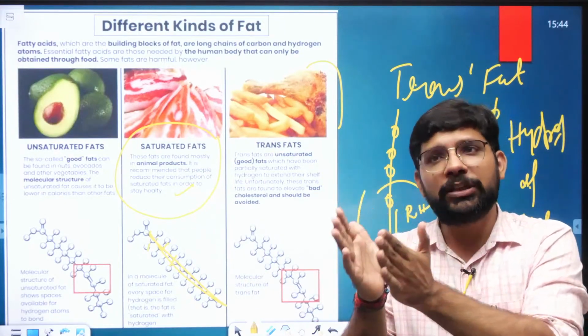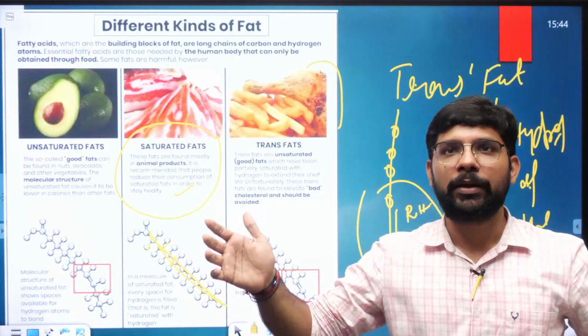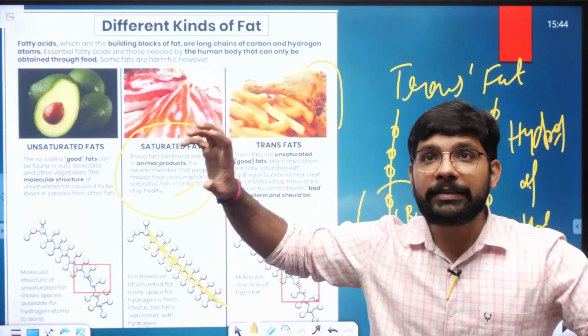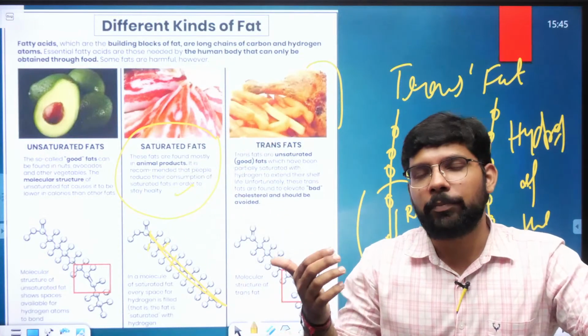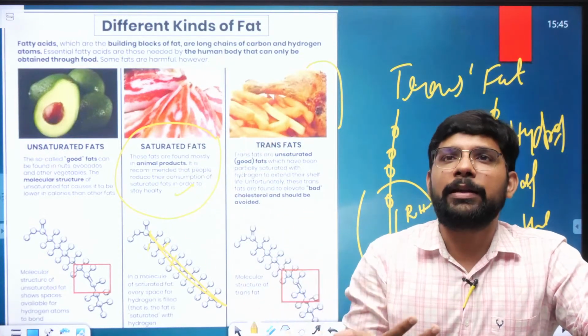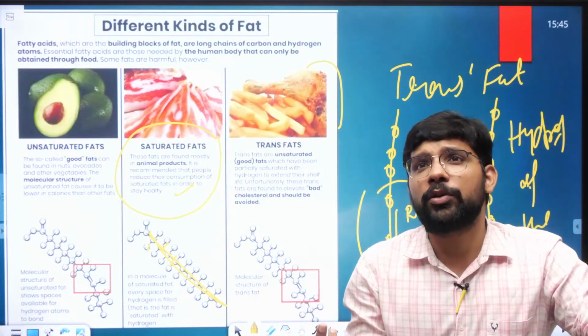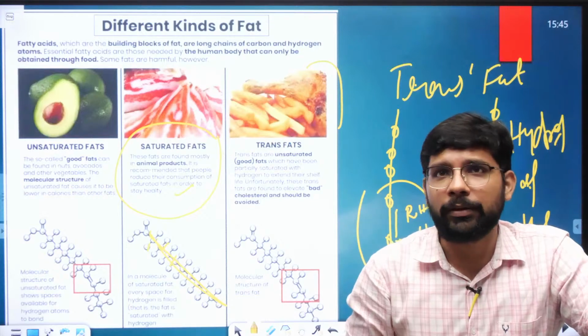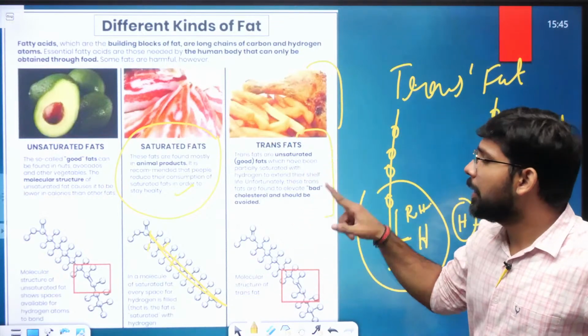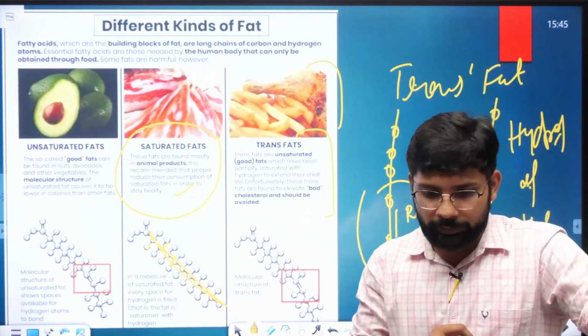When these are hydrogenated with the hydrogens, when they are converted into the solid states from the liquid states, they become dangerous for the human beings. They can lead to the cardiac arrest. They can lead to different kinds of cancers in the human beings. They can also lead to some kind of diabetes in the human beings as well. So the trans fats are very dangerous for the human beings.